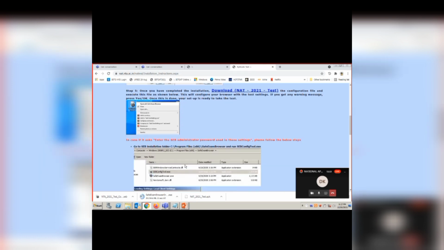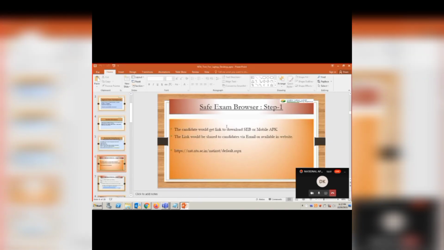After you install Safe Exam browser, note that the installed Safe Exam browser is a blank one. Once you run this config file, the Safe Exam browser settings are configured using this config file and a full screen application will open and you can start taking the test. Just in case, while opening the config file, if it asks for an administrator password, no problem. You can just see the screenshot. You can reset the Safe Exam browser. Okay, so this is how to do it with the Safe Exam browser. Next, I'm going to explain further.